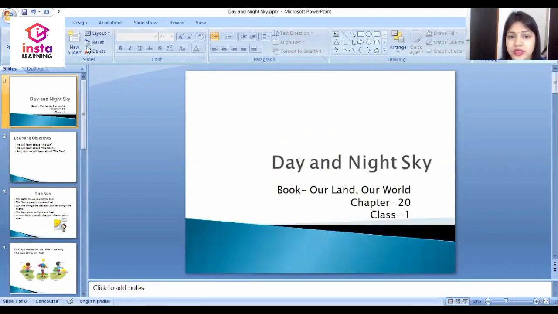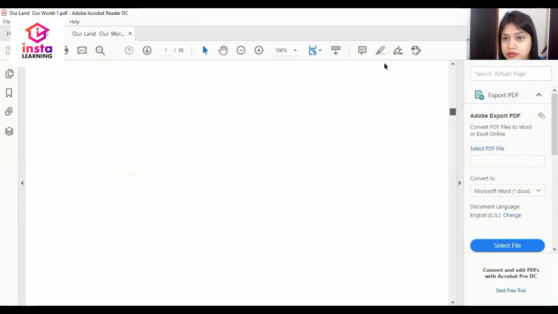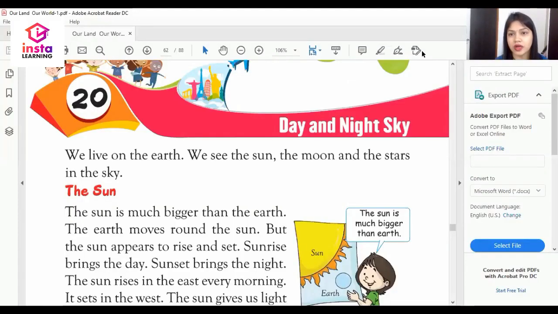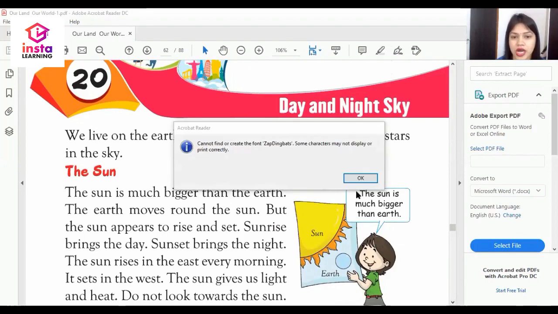Dear students, let's have a quick revision from the book. This is the 20th chapter, Day and Night Sky. We live on the earth. हम कहाँ रहते हैं बच्चों? अर्थ में रहते हैं. We see the sun, the moon and the stars in the sky. हमें कहाँ दिखता है बच्चों? सूरज, चंद्रमा और तारे हमें कहाँ दिखते हैं? स्काई में, है ना?